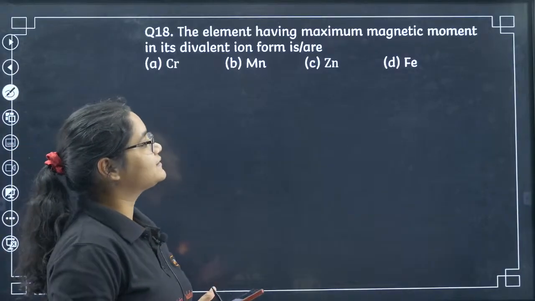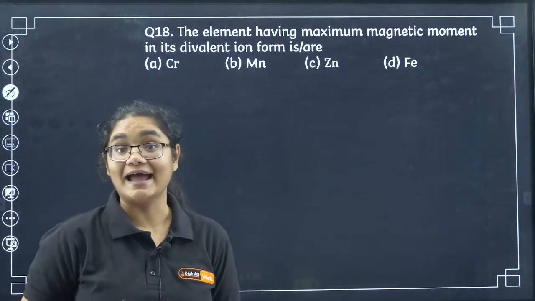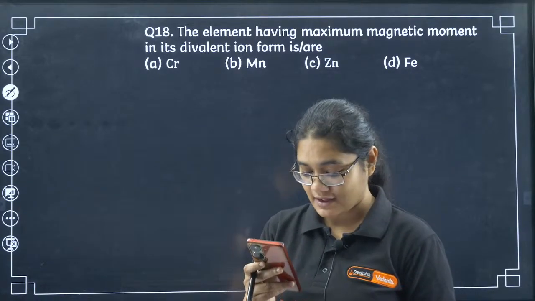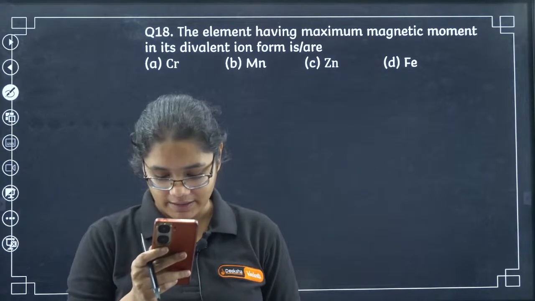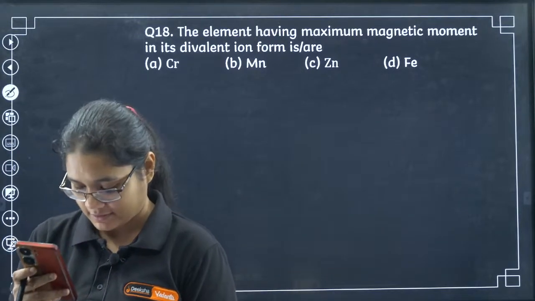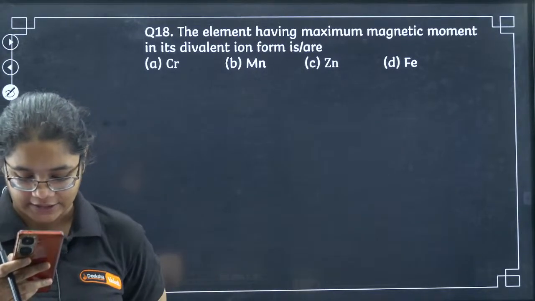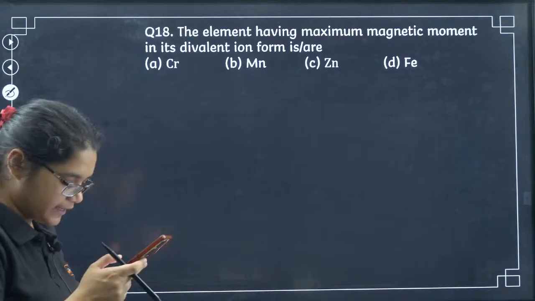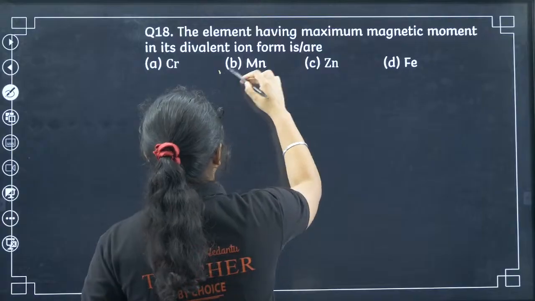Let's go for question number 18 here. The element having maximum magnetic moment in its divalent ion. When it is having divalent ion, which is the highest magnetic moment. So Mohammed has already given the answer for 18th question. Mohammed, please check your answer. Sanjay, yes, I am getting. Neon and Marudesh have given me correct answer.